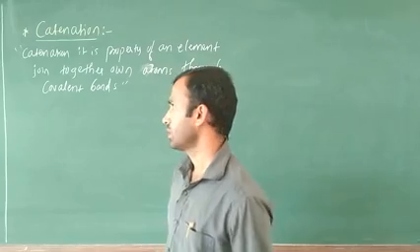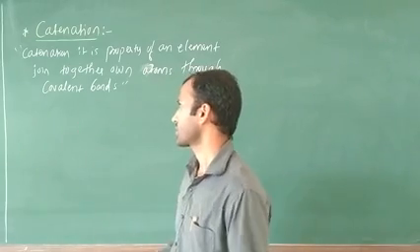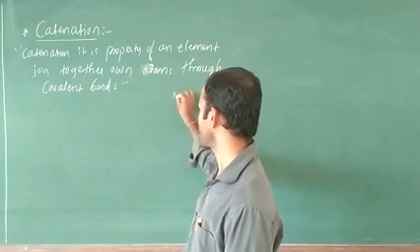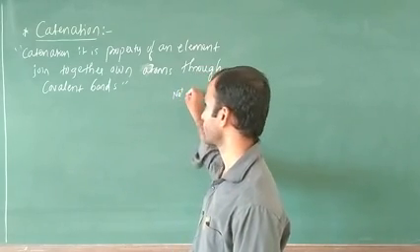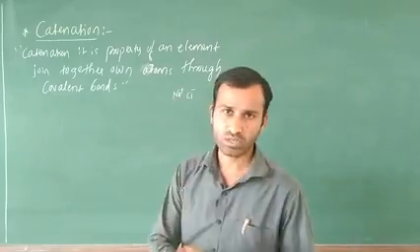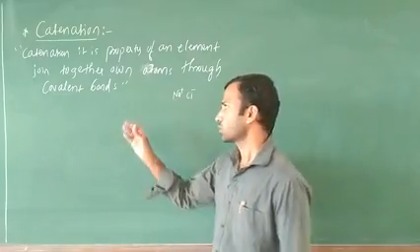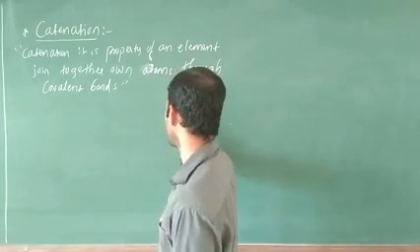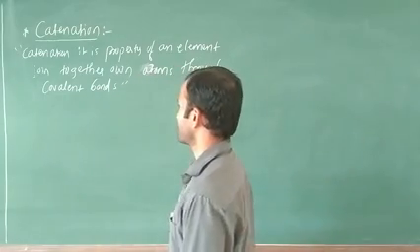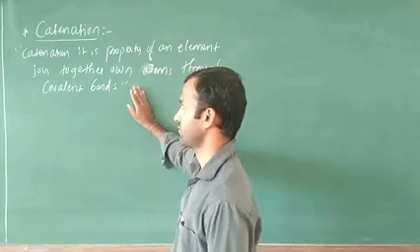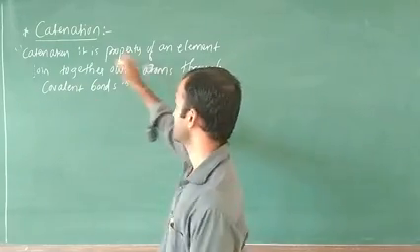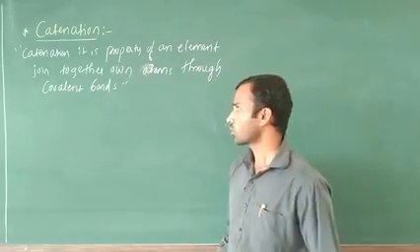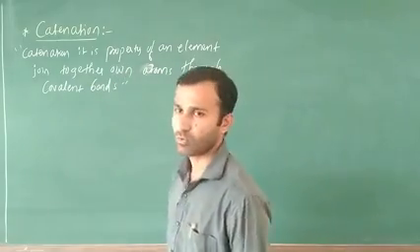Okay, what is a covalent bond and what is an ionic bond? In the last video I told that point. An ionic bond usually has the presence of ions like Na plus and Cl minus. But covalent means there is usually no representation of charges. Next, this is the definition, most important, make it perfect. I repeat one more time, catenation is a property of an element joined together on its own atoms through covalent bonds.